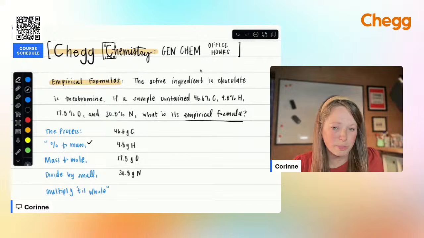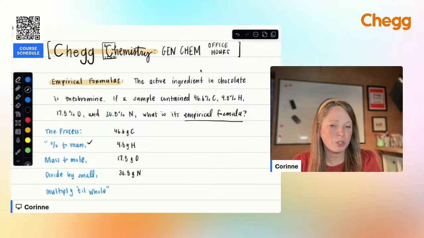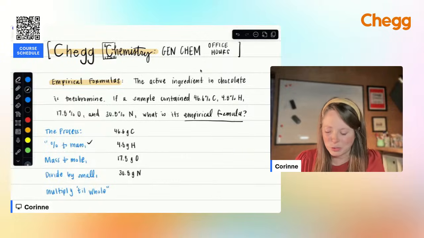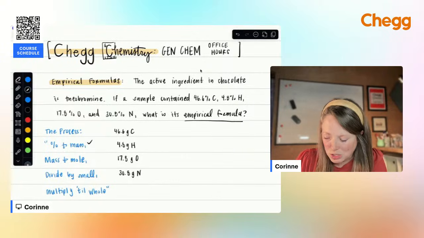Next step, mass to mole. If we want to make comparisons between two different elements, we can't do that on a grams to grams basis. We have to convert all of those into moles. So now what I'm going to do is just divide by the molar mass that you find on the periodic table for each of these. And your periodic table might be slightly different from mine, and that's okay. Just use the numbers that you're given.